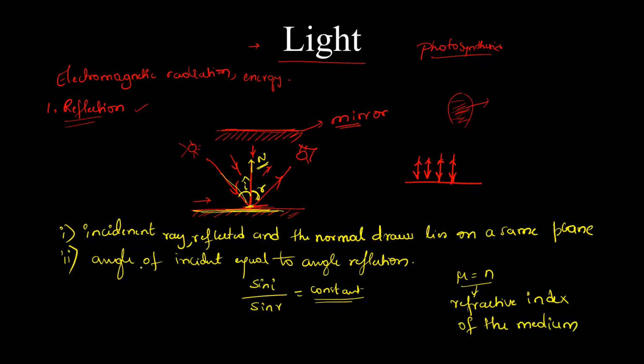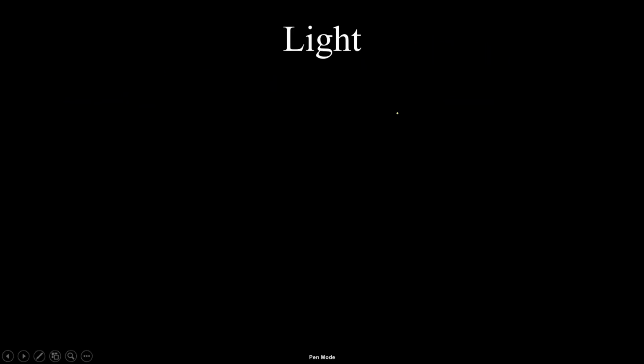Now let's go to one more problem. Before that I will clear this out. Now how can one define a refractive index? That is n. This n is equal to c by v.